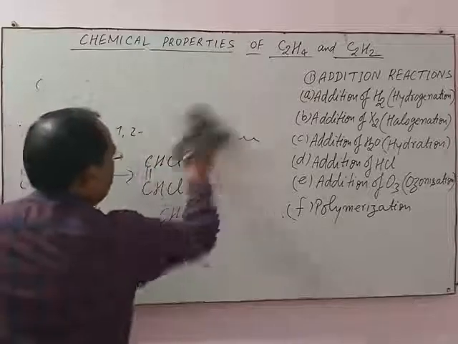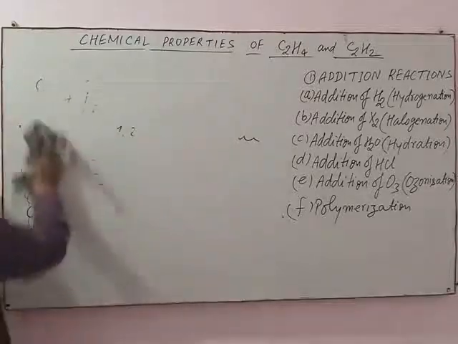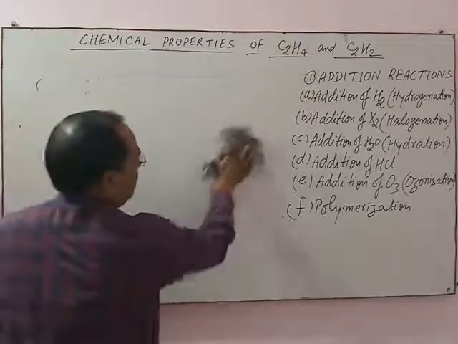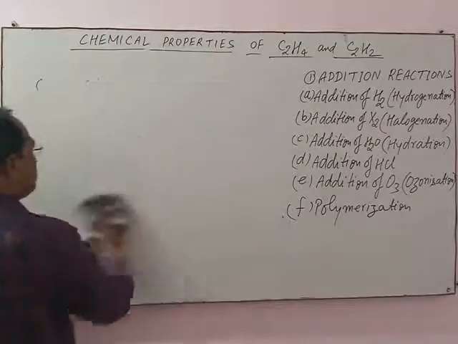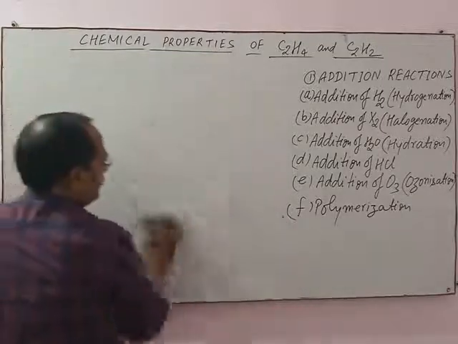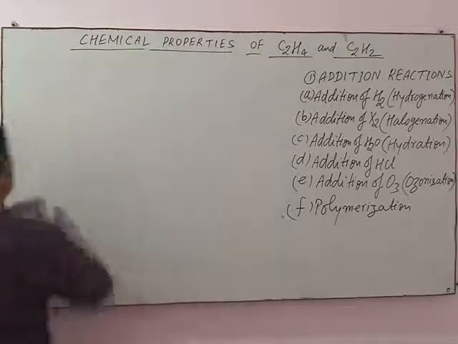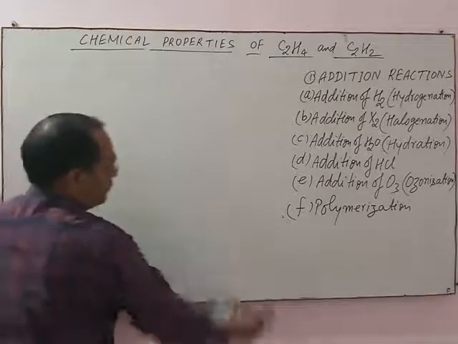Now the next reaction is addition of water. Addition of water is known as hydration.